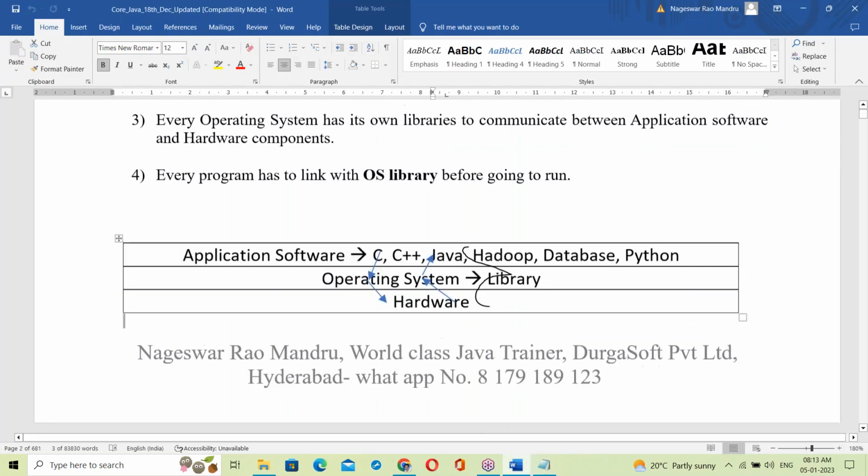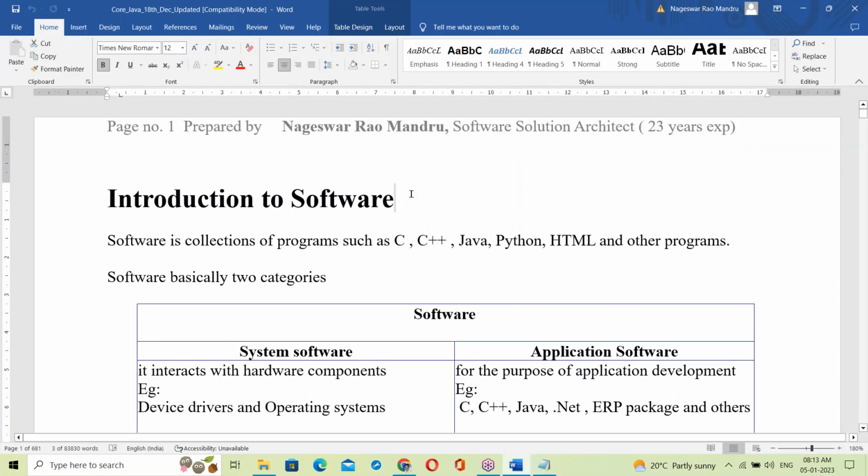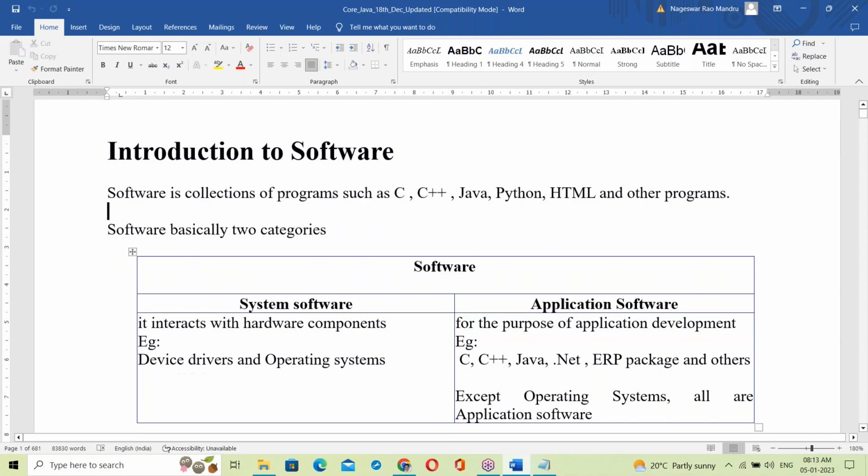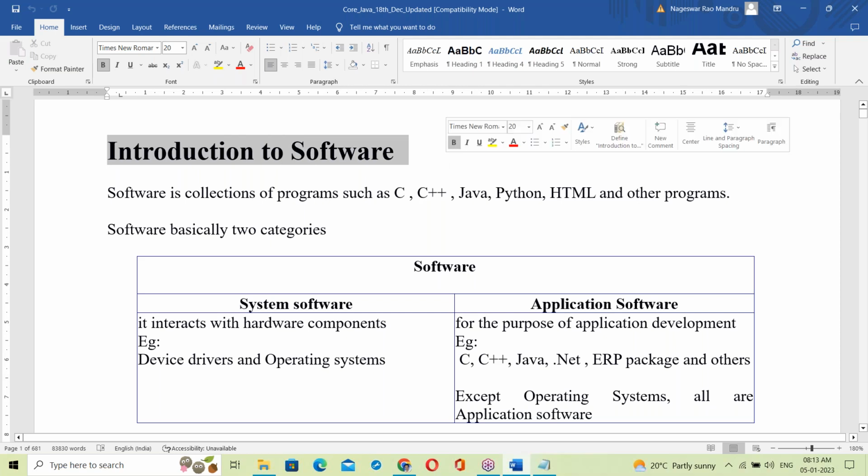Yes. So yesterday we started the basics. In the previous classes, the course introduction and what Java is were discussed. Yesterday we started the actual subject, first with software basics, an introduction to software.